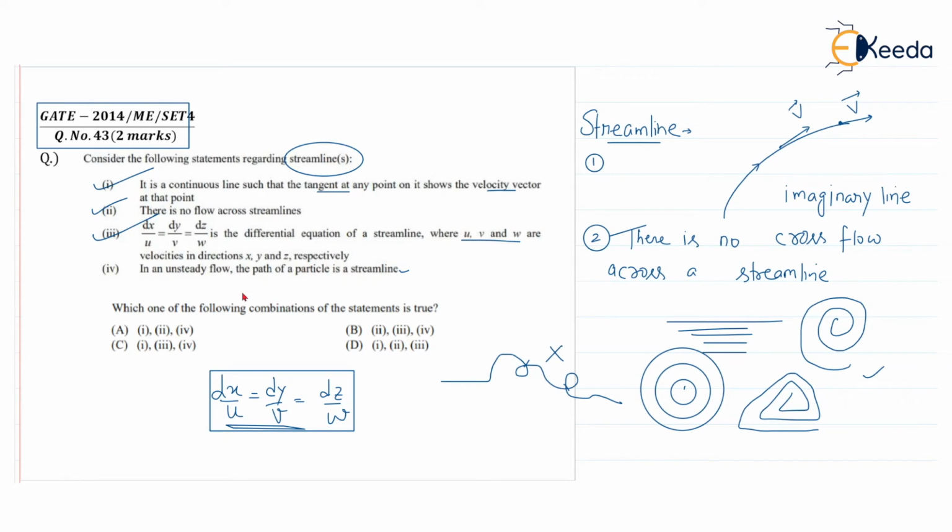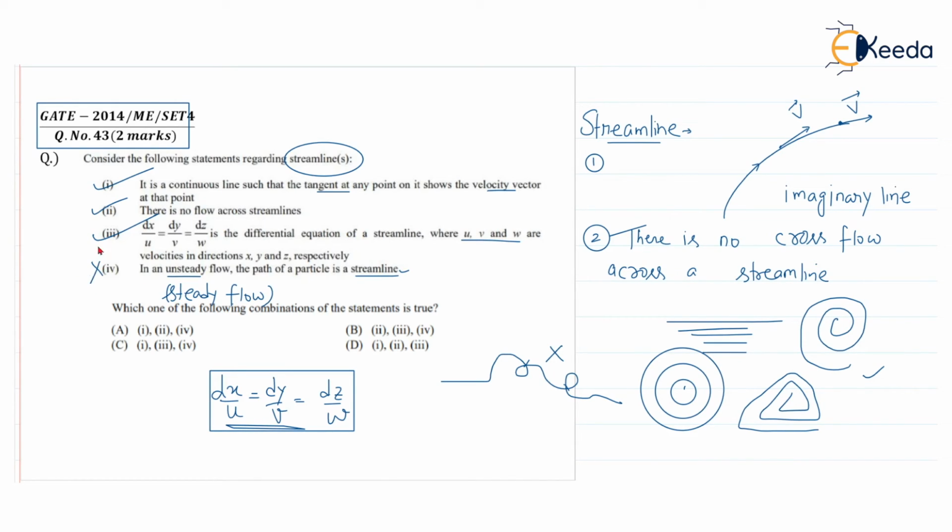That is a wrong point, because only when the flow is steady can we say that a streamline, path line, and streak line are the same. That means there is no geometrical difference between the streamline, path line, and streak line. The condition is that the flow is steady. So the 4th option is wrong.